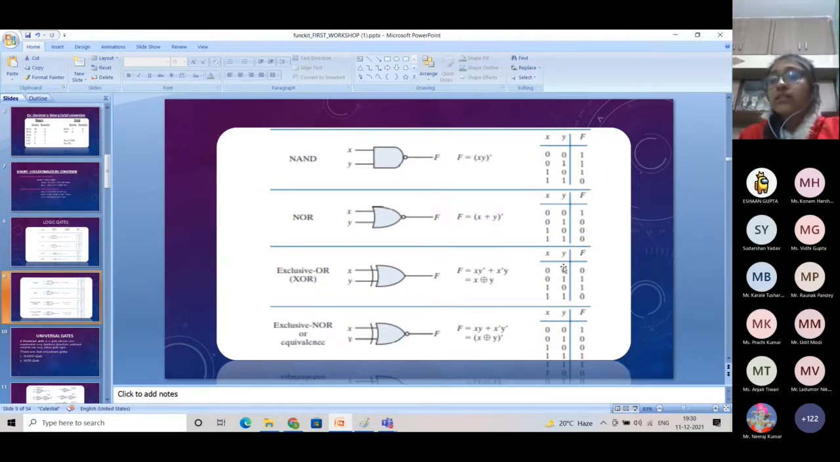In its truth table, it is clearly seen that if both of our inputs are same, then our output will be 0. And if both our inputs are different, then our output will be 1. XNOR is just the NOT of XOR gate. It is represented by circle dot. In its truth table, you will see if both our inputs are same, the output is 1, and if both our inputs are different, the output is 0.